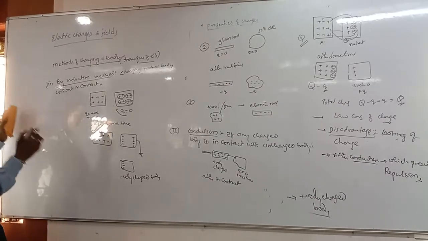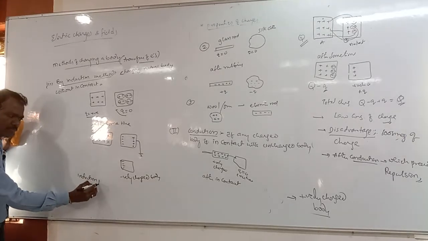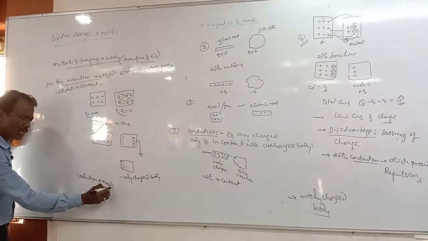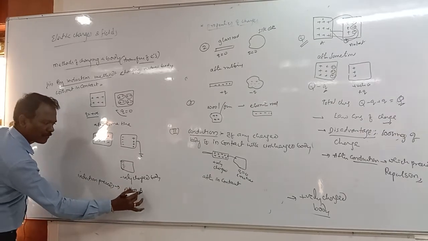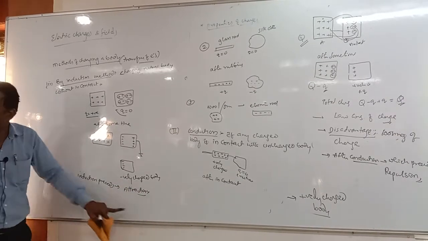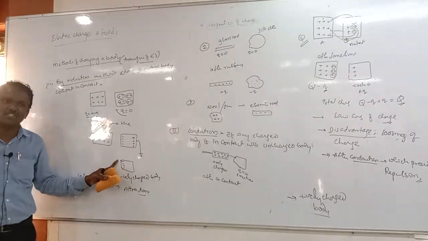Okay. And see, induction precedes attraction. Induction precedes attraction because it is getting the unlike charges.